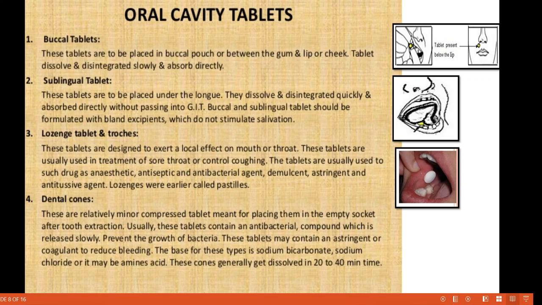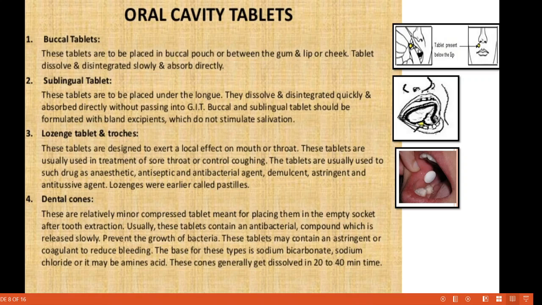Means if any mouth or teeth related problem is there, we use these dental cone tablets to prevent bleeding as well as to avoid bacterial infection. The base for these is sodium bicarbonate and sodium chloride, or it may be an amino acid. These cones generally get dissolved in 20 to 40 minutes.